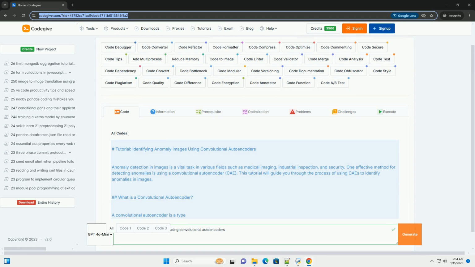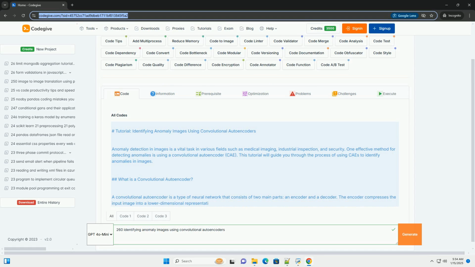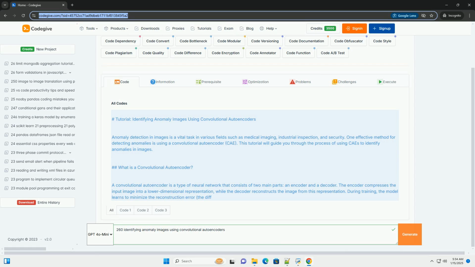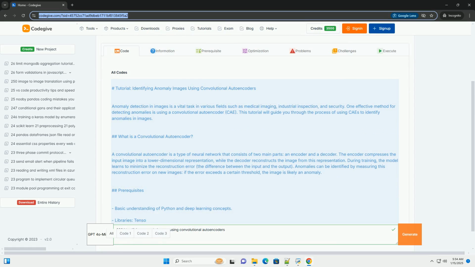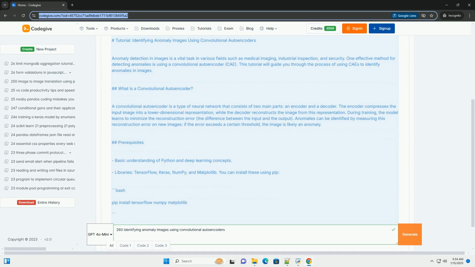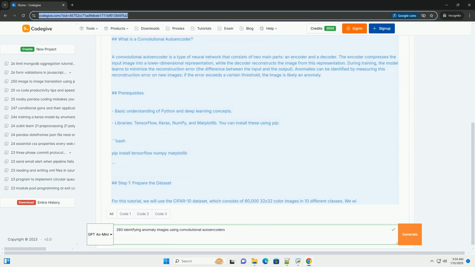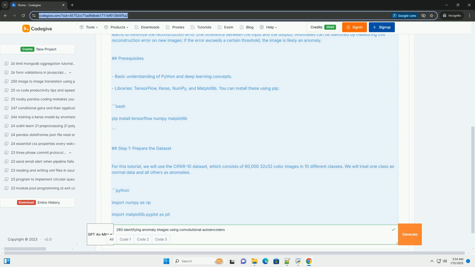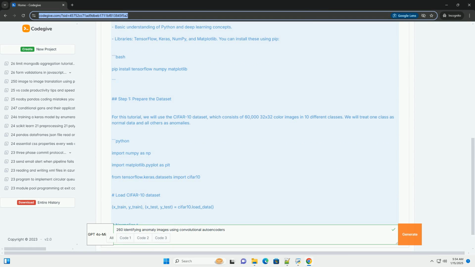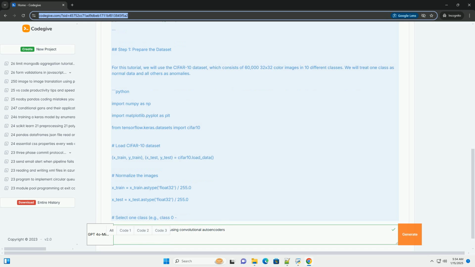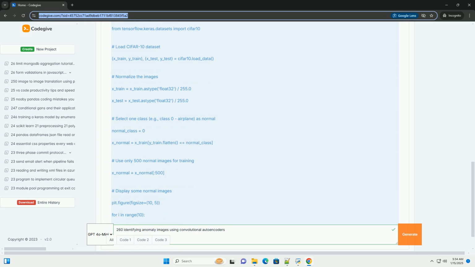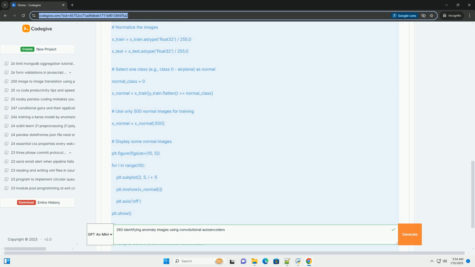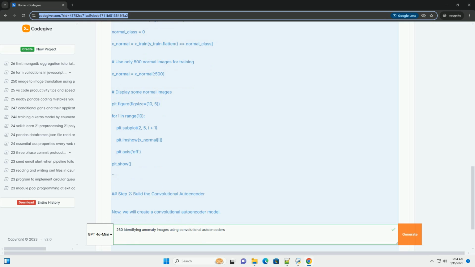Tutorial: Identifying anomaly images using convolutional autoencoders. Anomaly detection in images is a vital task in various fields such as medical imaging, industrial inspection, and security. One effective method for detecting anomalies is using a convolutional autoencoder, CAE. This tutorial will guide you through the process of using CAEs to identify anomalies in images.